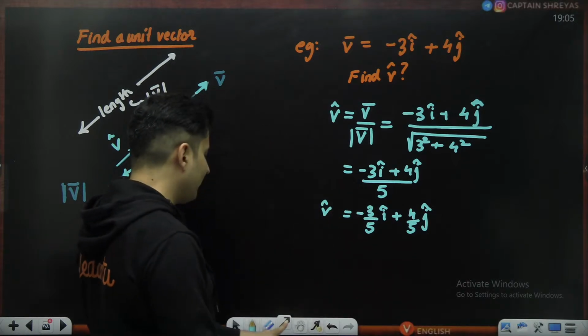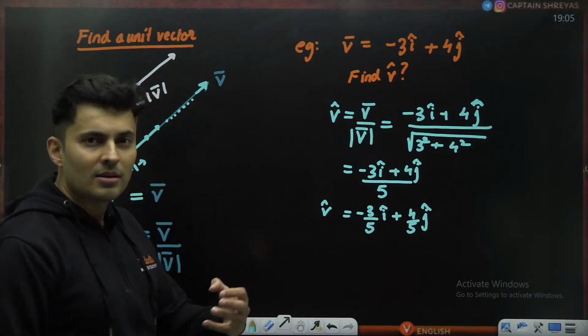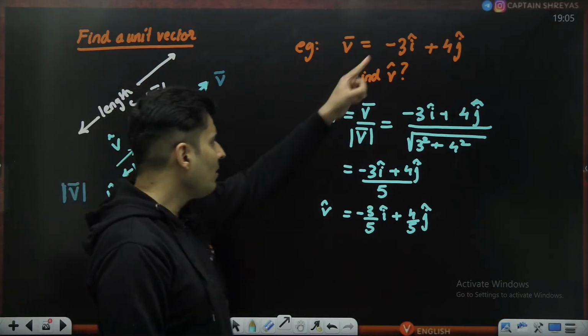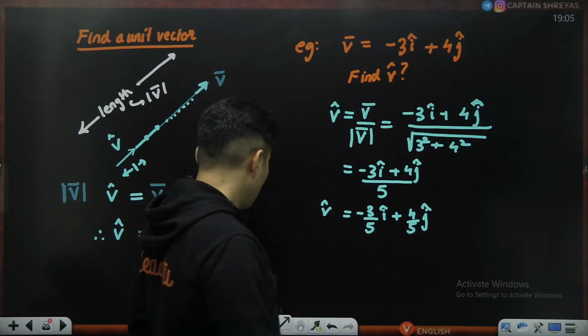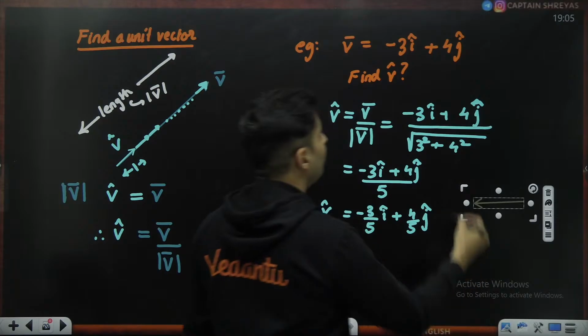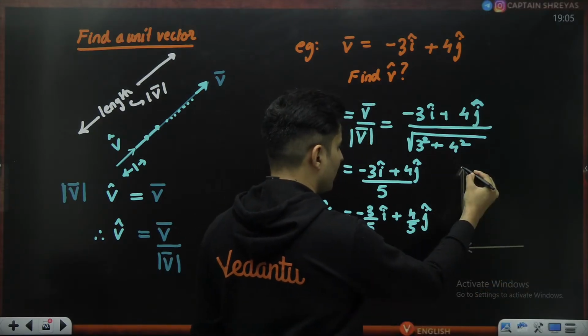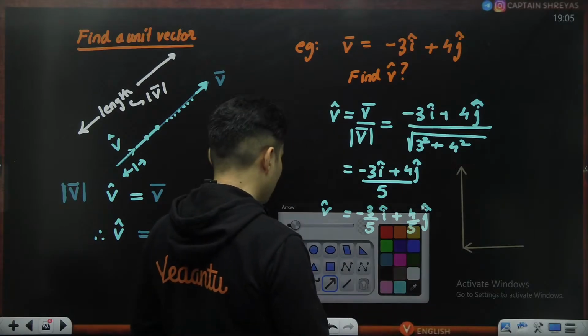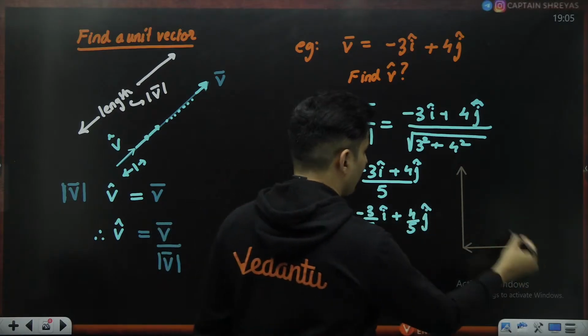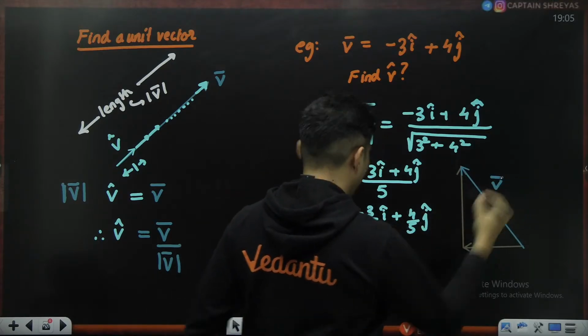Now let me give you a feeling of what it exactly means, because with that only you will get a proper feel of the physics. Minus 3 i cap is basically here, plus 4 j cap means over here. So that is my total vector V bar.